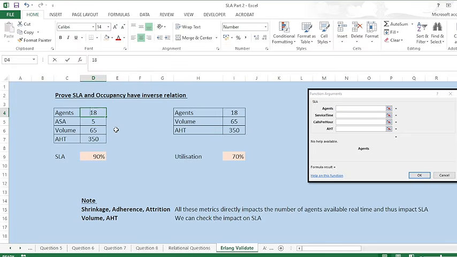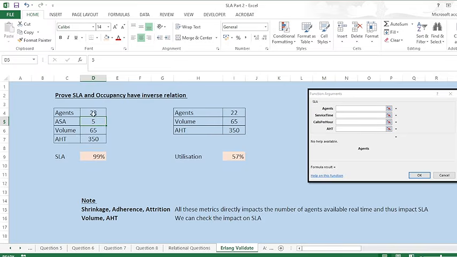Then I'm increasing to 20 agents, and I'm approaching 100%, and my utilization gets decreased. Suppose I'm taking 21, I'm almost at 100%, then my occupancy is like 60%. If I use 22 agents, now my SLA is 99% and my utilization is 57%. So you can see the inverse relation. Whenever I'm increasing the agents, my service level gets increased, but utilization gets decreased.